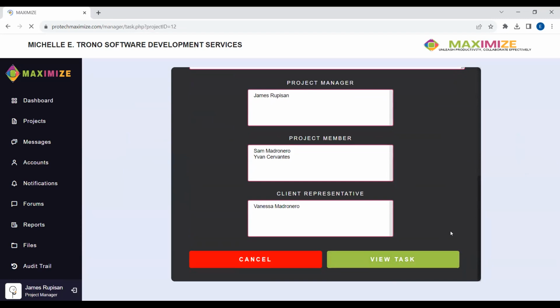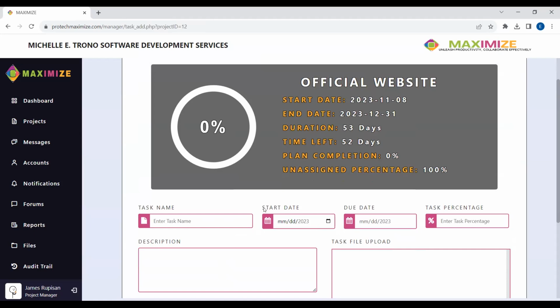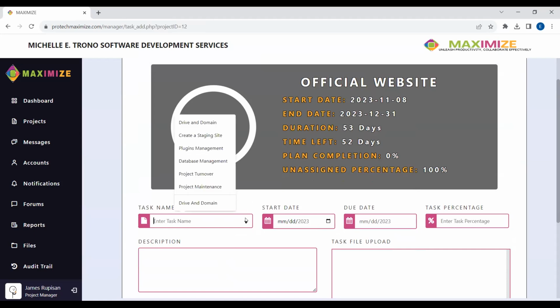When we scroll down, aside from seeing the project details, we can see here the view tasks. Click. In this case, we still don't have any general task assigned. When we click add task, as a project manager, you should be the one who will add the general tasks and subtasks, and assign project members on each subtask.